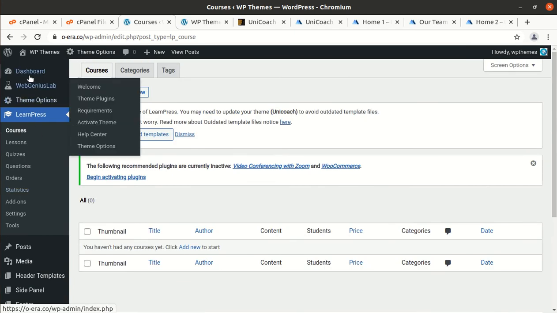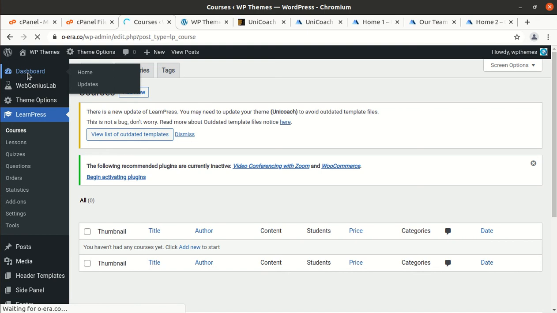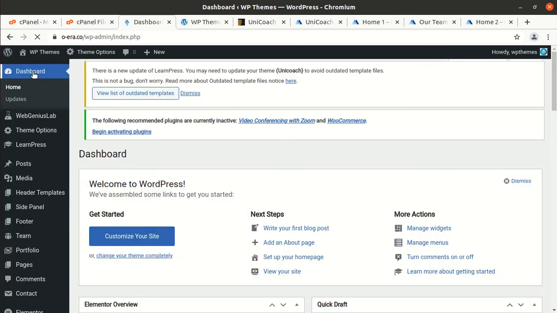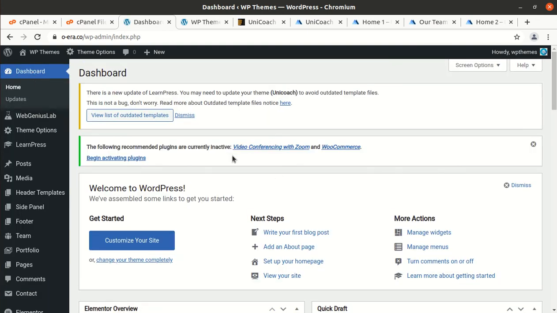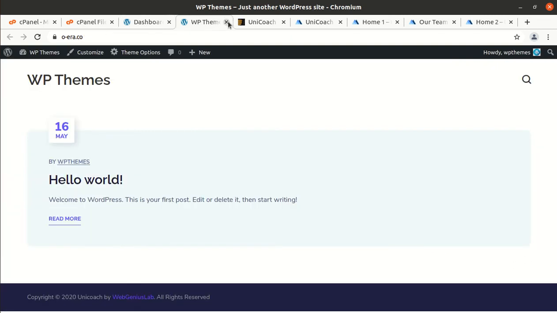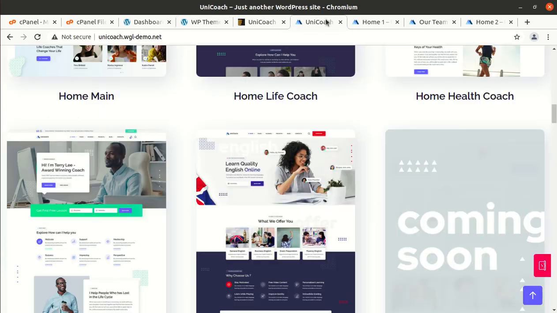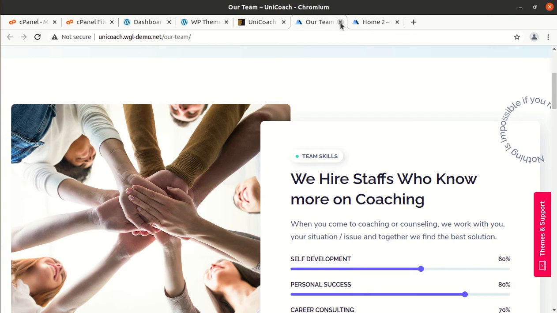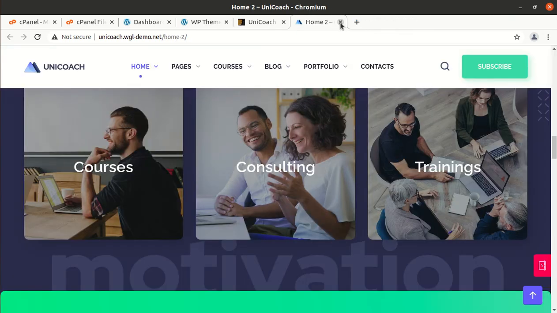So theme is good, but the negative part of this theme, at least with this installation, is that we are unable to import the demo, and no worries. On this channel I have covered almost all the best education WordPress themes, so you can choose either of these. So nothing to worry, and we will come with another video with a great theme, of course.